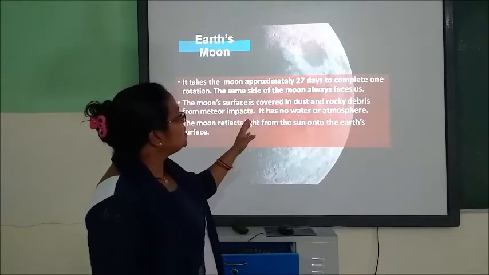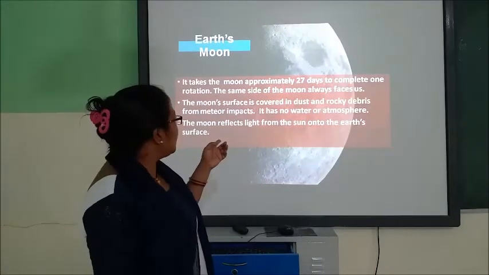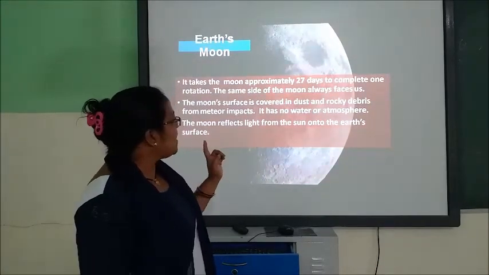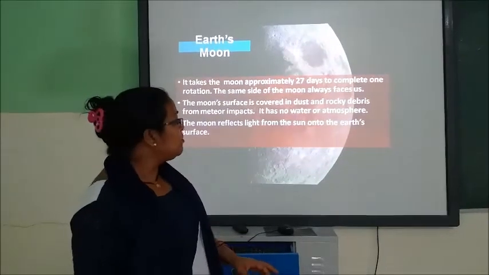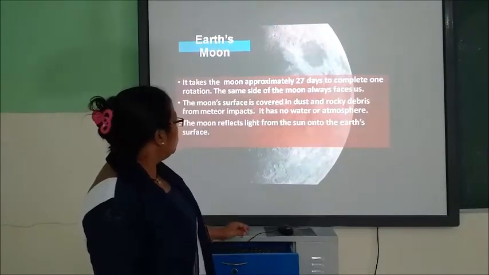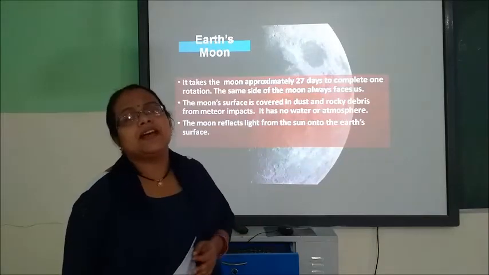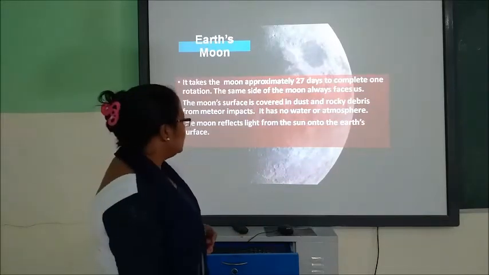The moon's surface is covered in dust and rocky debris from meteor impacts. It has no water, no atmosphere, no life on the moon, and the moon reflects the light it gets from the sun. Okay.